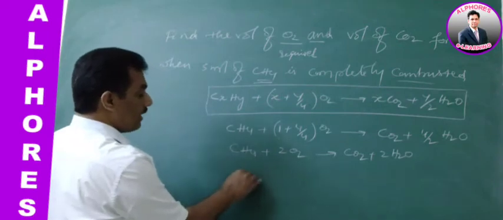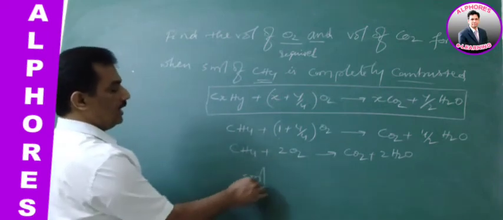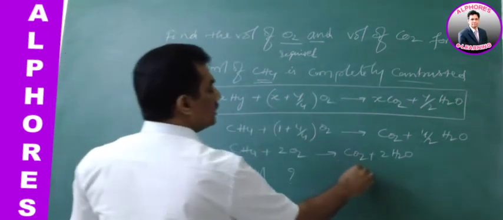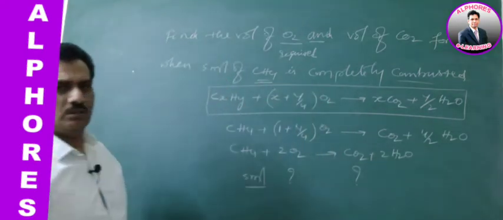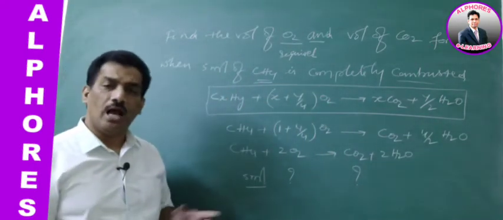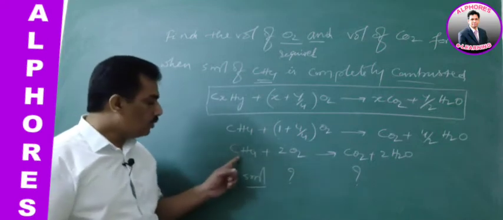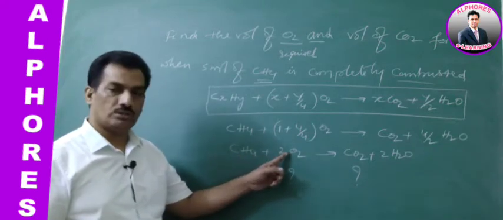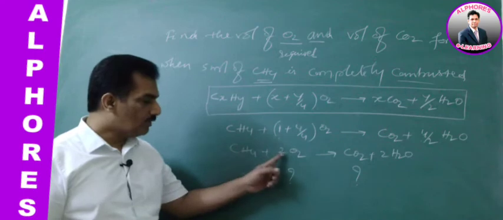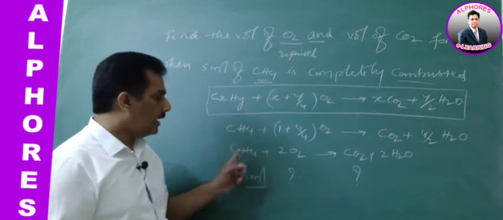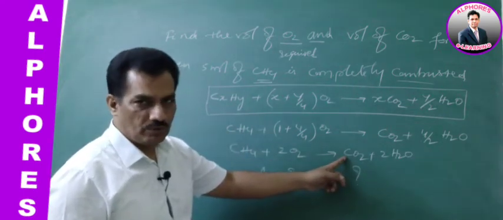But it is given 5 ml, and they are asking how much oxygen and how much CO2. It is again comparison as per stoichiometry. 1 mole requires 2 moles of oxygen, and 1 mole of CO2 will be formed.